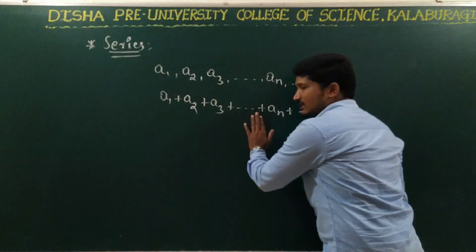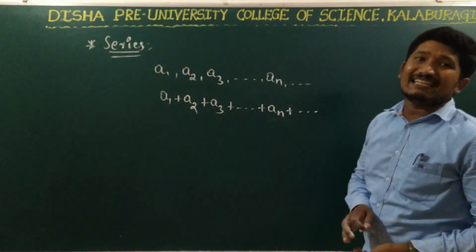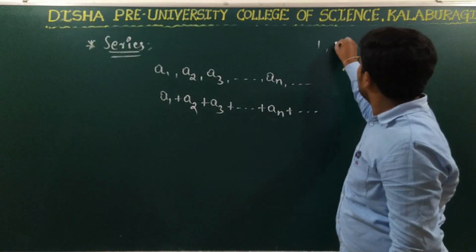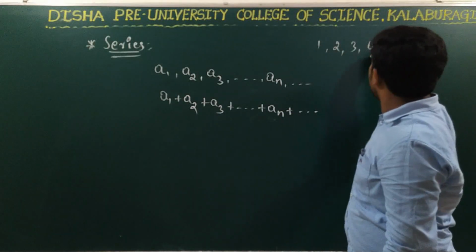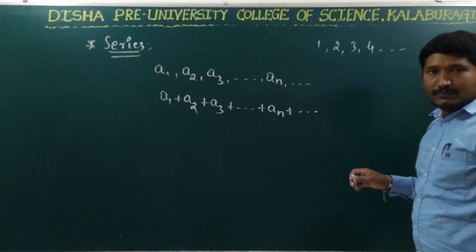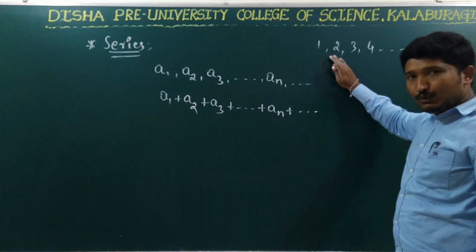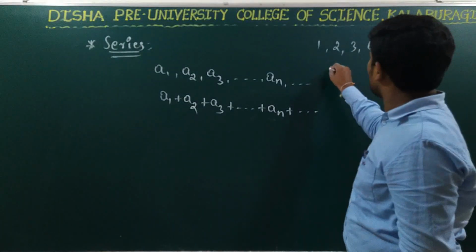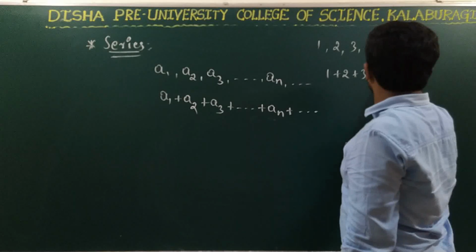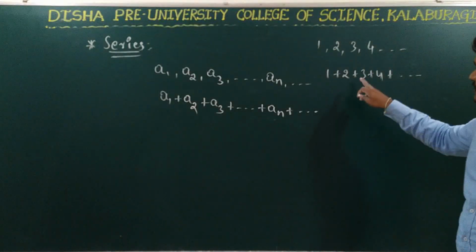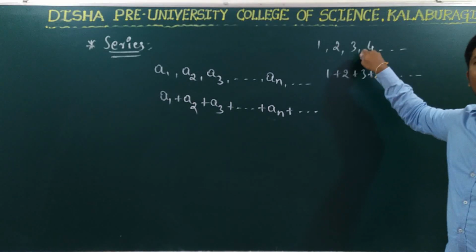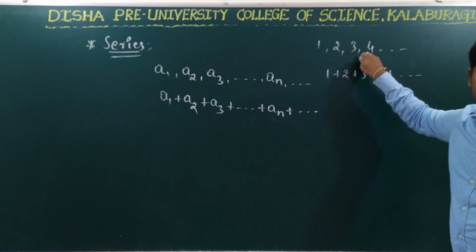So this expression is nothing but a series. For example, take 1, 2, 3, 4, and so on. This is a sequence of natural numbers. Now if I ask you to write this sequence as a series, you will write 1 plus 2 plus 3 plus 4 plus so on. This is the series associated with the given sequence.